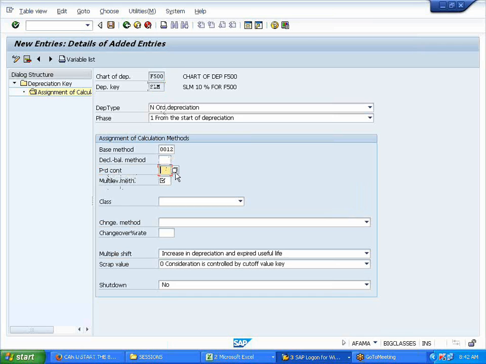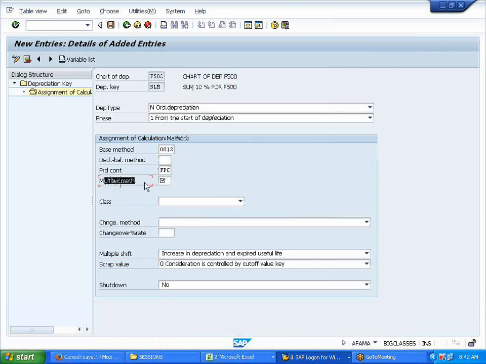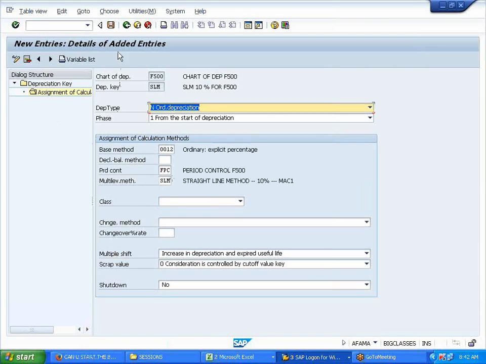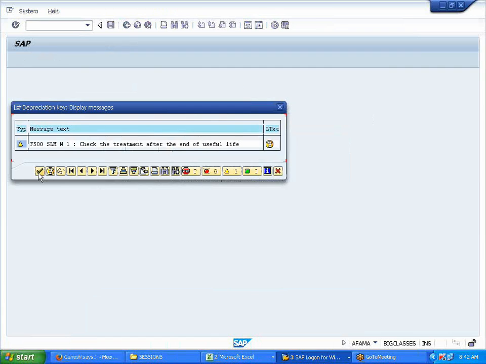Period control. Here I define my period control FPC, which I have defined. I'm calling back all those things. Now see SLM, it is associating with the one I created just now, right? With a percentage I've associated it. SLM. All this we'll look into later. Enter. I'm saving it now. Just say continue. Ignore this message.